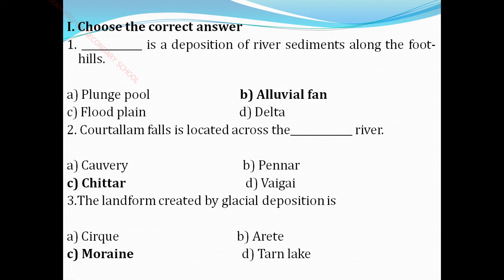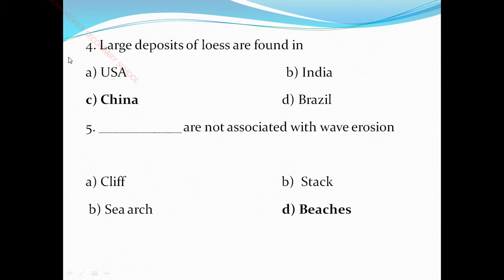Let us see the next slide. Large depositions of loess are found in China. So we have seen this loess, it is a large deposit found in China. Then next, dash are not associated with wave erosion: beaches. So beaches are not associated with wave erosion.